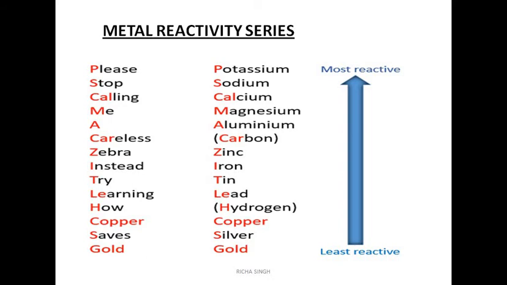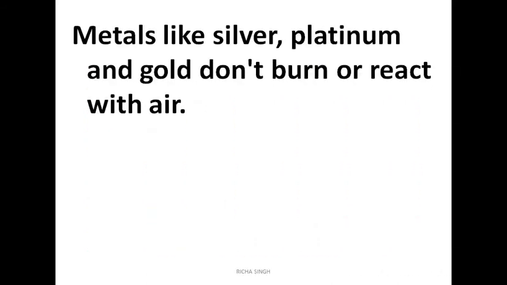Okay, so now let's do one question. Try to give me an answer. What will happen when silver, gold or platinum reacts with oxygen? The answer is metals like silver, platinum and gold don't burn or react with air. Why are they not burning? Because they are lying at the lowest level in the metal reactivity series. Okay, so now you know whenever a metal reacts with air, it forms metallic oxide.